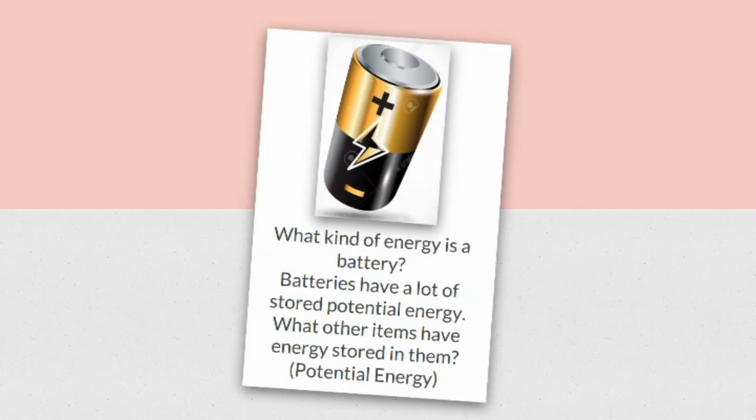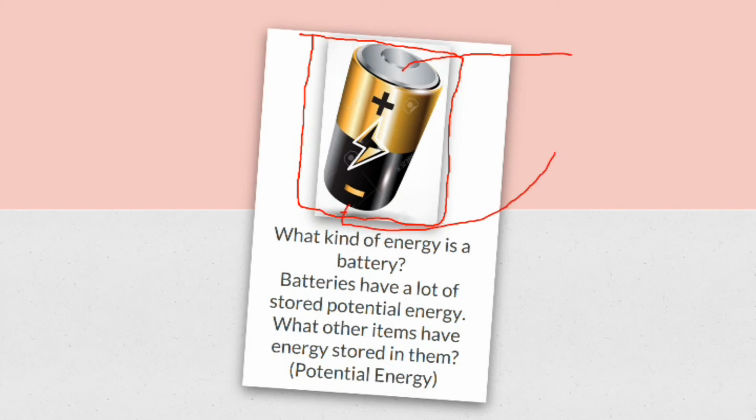Now this says here, what kind of energy is a battery? Batteries have a lot of stored potential energy. Think of other items that have energy stored in them, potential energy. Now, I'll tell you right away, and this is a mistake a lot of people make. Batteries are not electrical energy. I'm going to say that again. Batteries are not electrical energy. Everybody thinks they are. When the energy comes out of the battery and it makes a circuit, maybe you got a light bulb or something, that's electrical energy when it comes out of the battery, but the battery itself is not electrical energy. So think about what kind of energy you think the battery is.